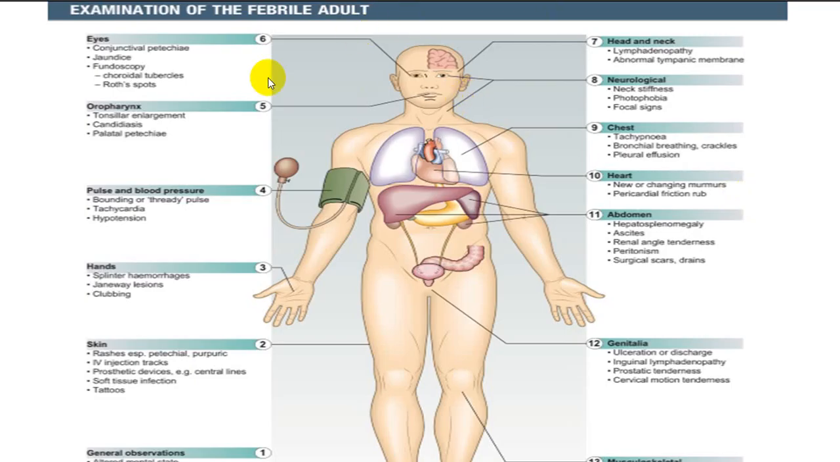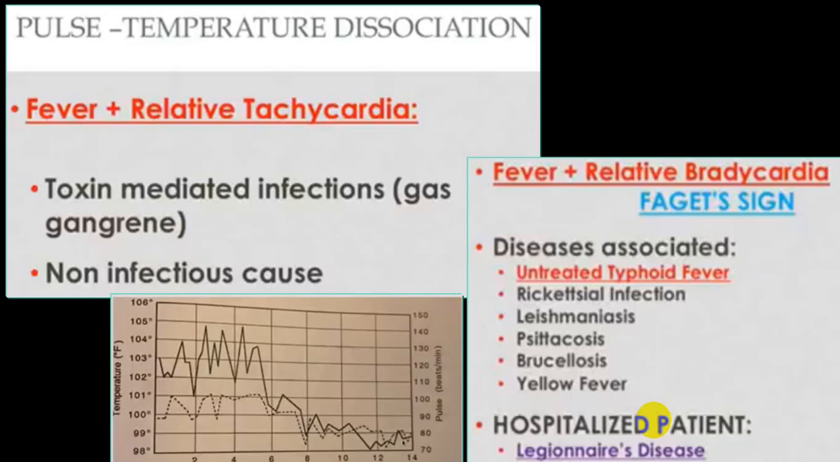These are all pictures showing you different clinical findings in the eye, oral cavity, pulse, blood pressure, hands, skin, general observations, head and neck, neurological examination, chest, heart, abdomen, genitourinary tract, etc. At your leisure you can go through them; otherwise it is very exhaustive. So I'm skipping over. You can pause this slide and go through it at your leisure. This is one slide which I found to be useful, so I put this slide.